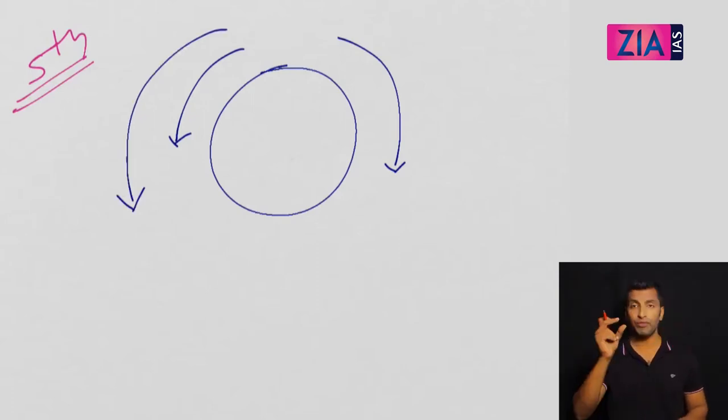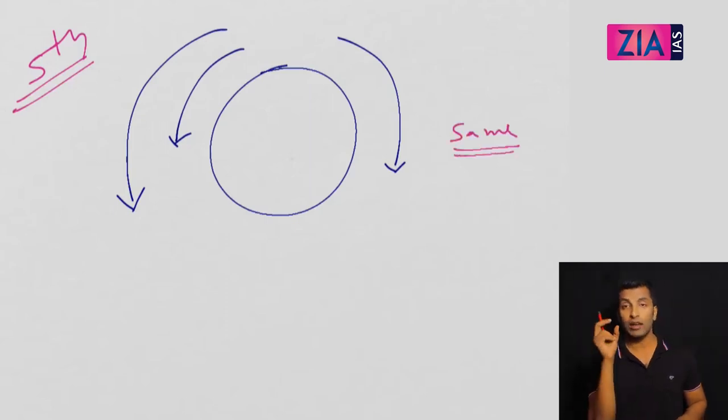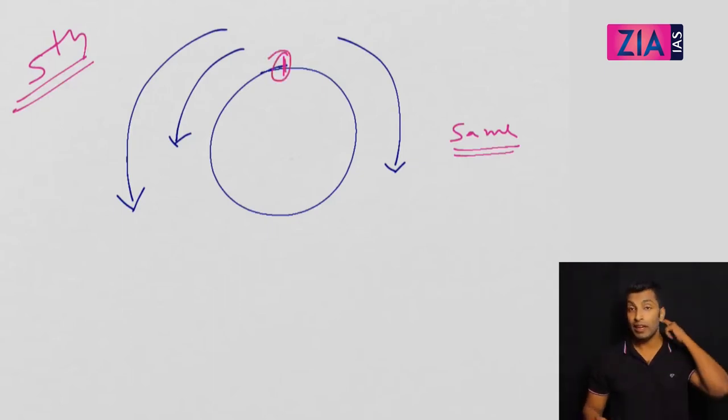Now first case, if you are running in the same direction, what happens if the speeds are same? 2 persons start from this point, let's suppose this is the starting point, and if their speed is same, they will always run together. They are meeting together always. So there won't be any question based on same speed. Obviously, if you are running in the same direction, the speed has to be different if you need to make a question.